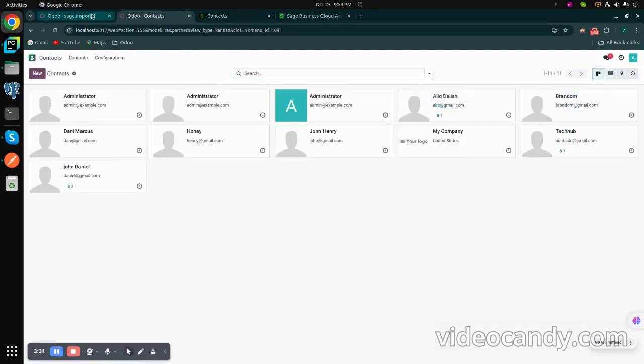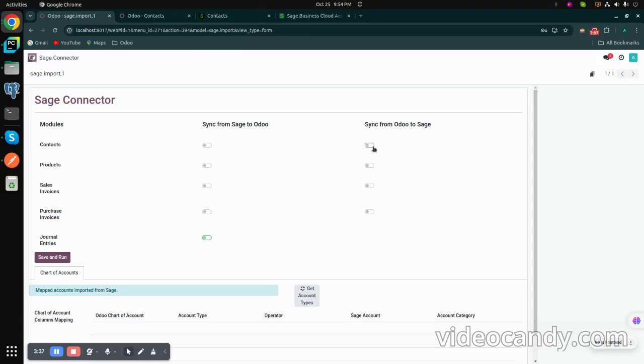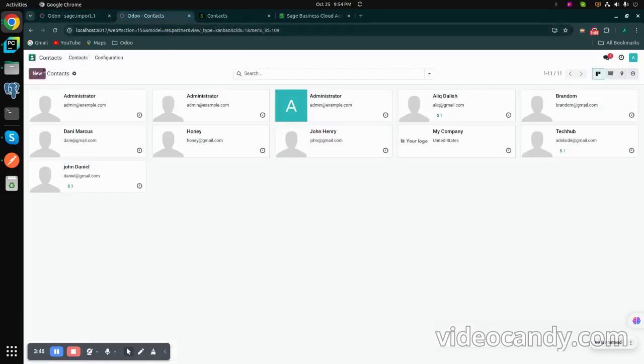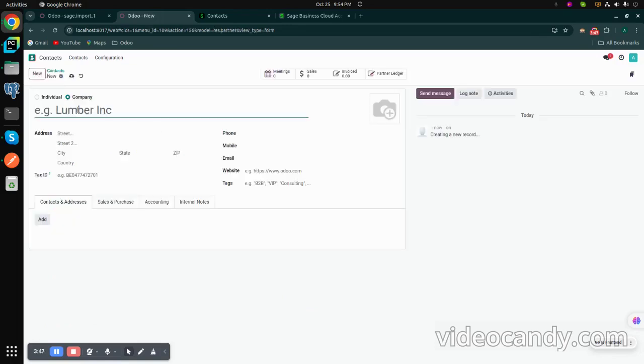Okay, so now I will export, like sync, the contacts, products, sale invoices, and purchase invoices from Odoo to Sage. First of all, go to the contacts and create a new contact.